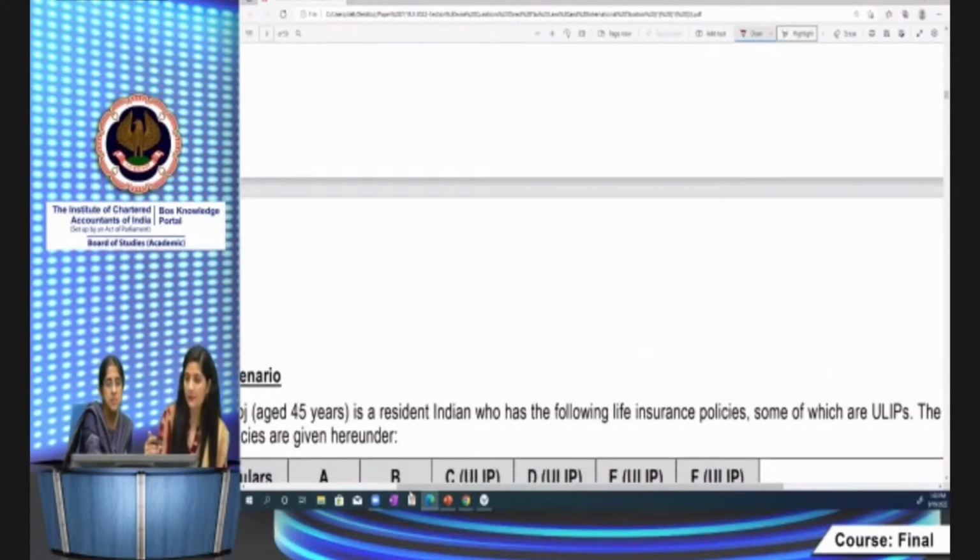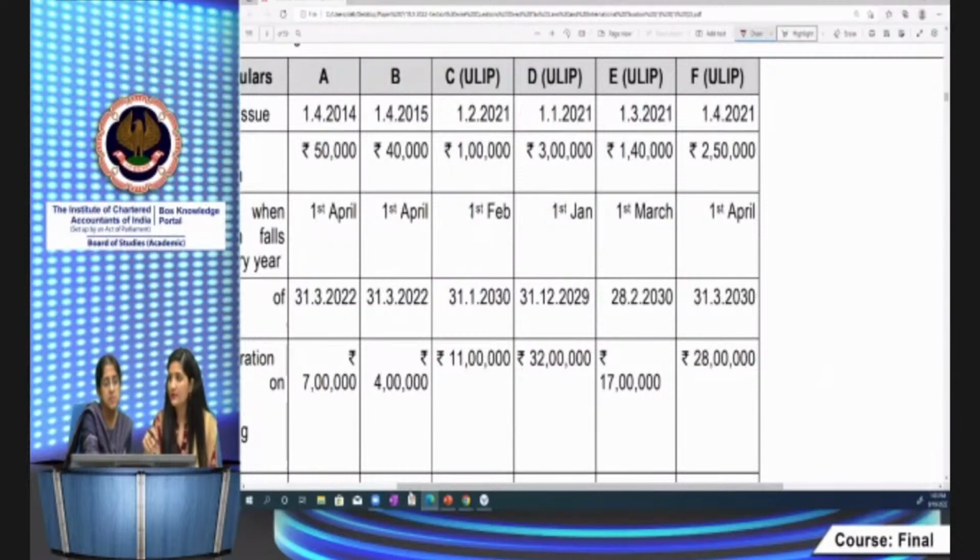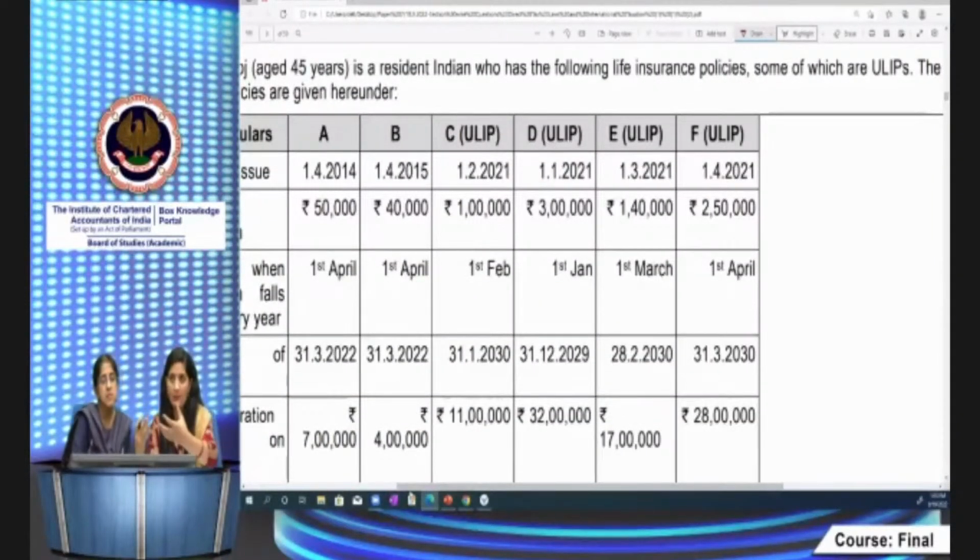In the stat update, the guideline circular is given. You go through it, there are many examples given in case of single ULIPs, and for multiple ULIPs there are certain situations given in that stat update. You should go through that stat update, and from this you will come to know.